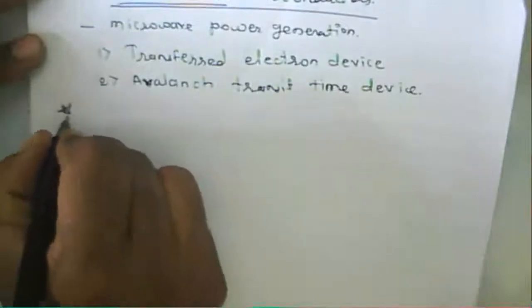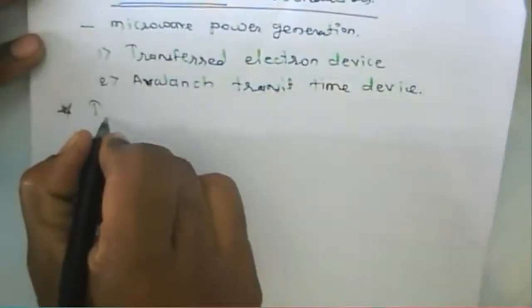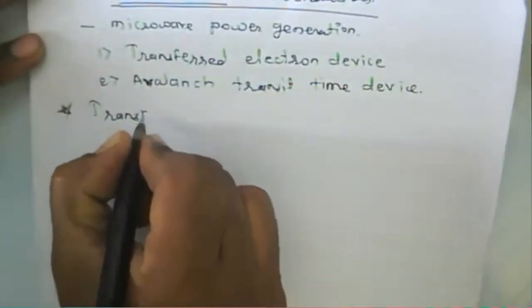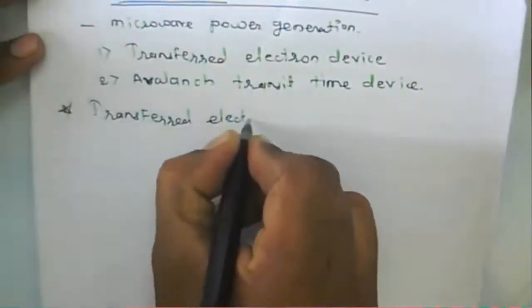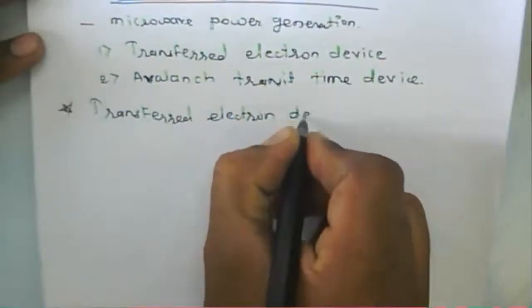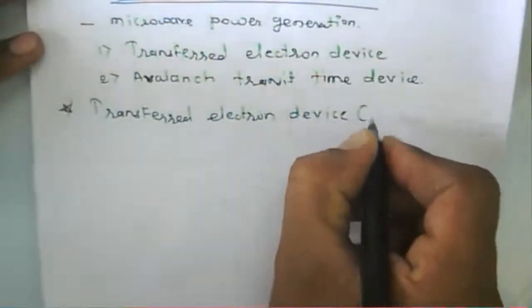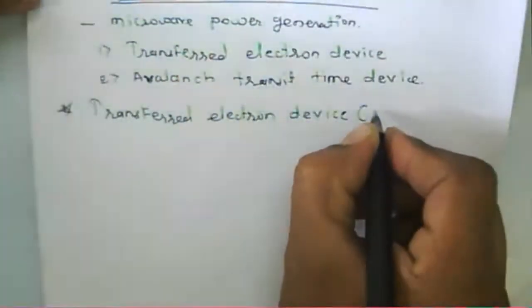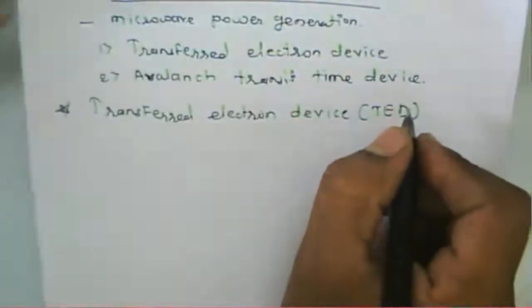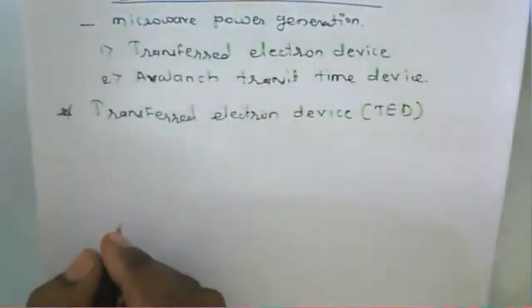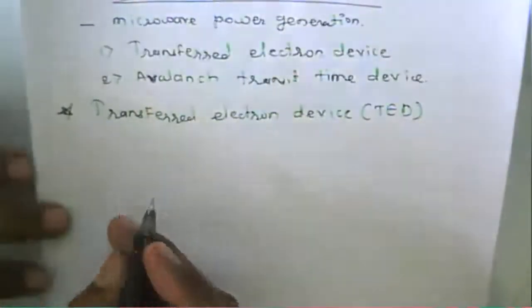First we consider the transferred electron device. Some books call it a transport electron device, or we can say it is the TED.